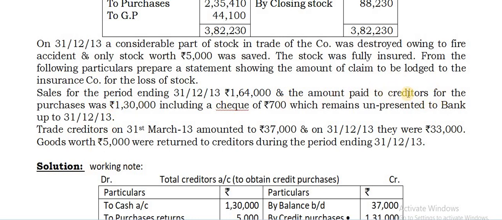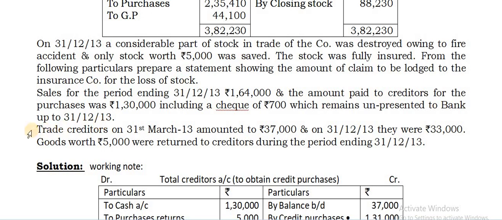Okay. So the payment to creditors is 1,30,000 including a check of 57. This is what I have told you, right? Already it is included there. You need not bother whether it is being paid by cash or paid by check. Somehow the entire amount is being paid to them, 1,30,000. Trade creditors on 31st March 2013 amounted to rupees 37,000. On 31/12/2013 they were 33,000. So these are the opening creditors and closing creditors here.